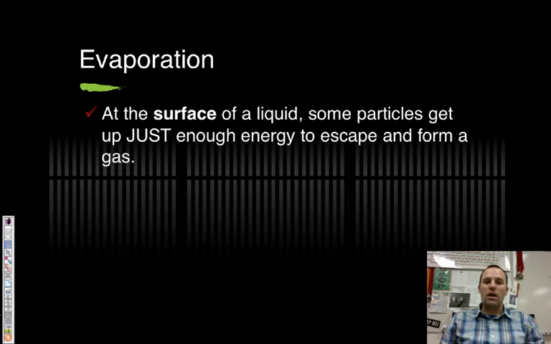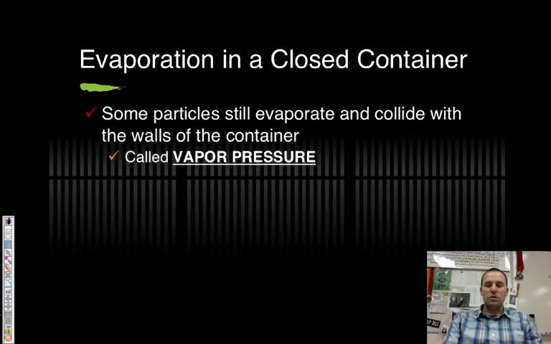It's like a party on the edge of a cliff. You're dancing around, and there's a barrier up, and some people that are right on the edge of that barrier might happen to fall over, because they get just enough energy to fall off the edge of the cliff. That's different from vaporization, in which everybody has enough energy and we're all jumping off the cliff at the same time, which we'll see in a second.